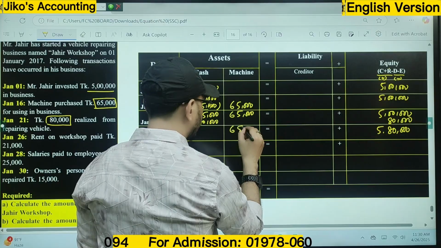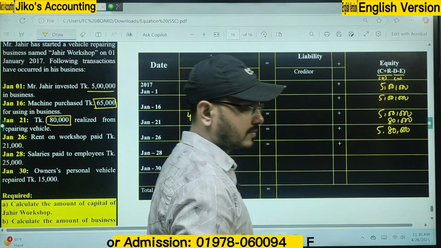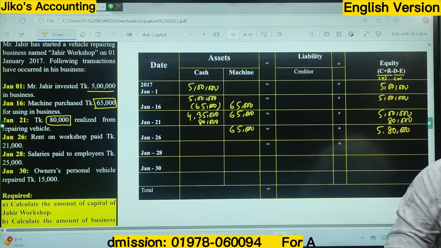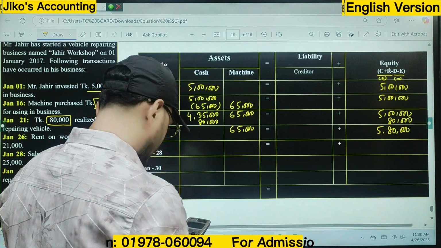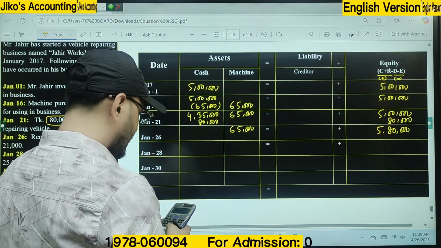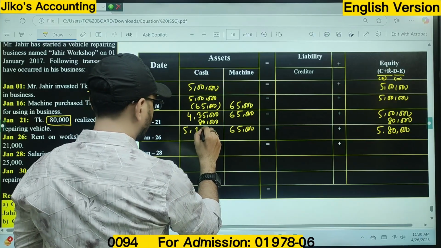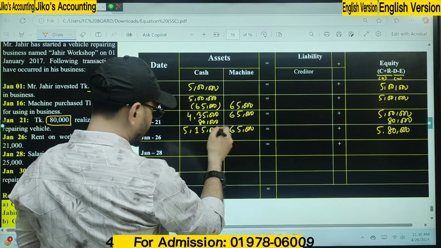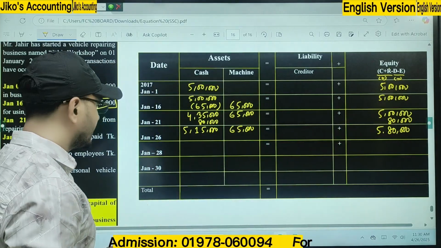Now we have to put this balance also, 65,000 and 4 lakh 35,000 plus 80,000. 5 lakh 15,000 plus 65,000, 5 lakh 80,000. You can see 580,000. Okay.